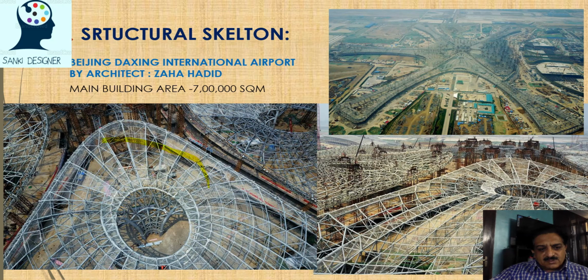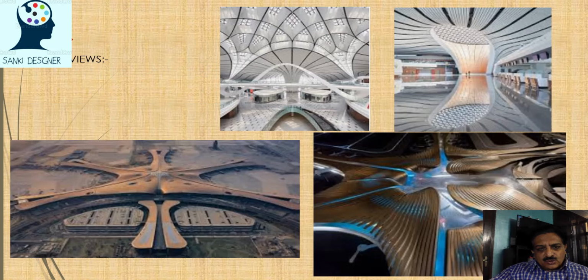You can see structural systems here. I have tried to analyze here how these members are connected to each other. This is the biggest airport of the world, Beijing Daxing International Airport, designed by the well-renowned architect Zaha Hadid. The main building area is this much, and the spans are very high. Finally, these structural systems are connected to each other. These members give shapes like this to the airport building, you can see here. Even the interiors are defined by these structural members.